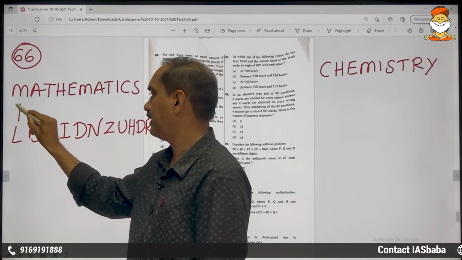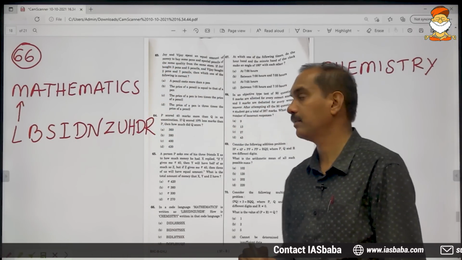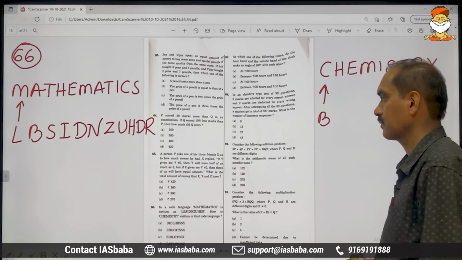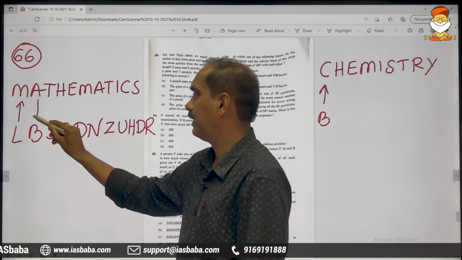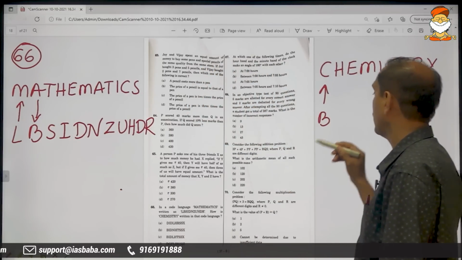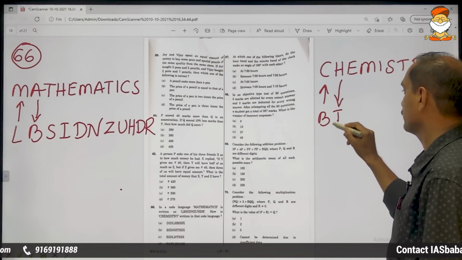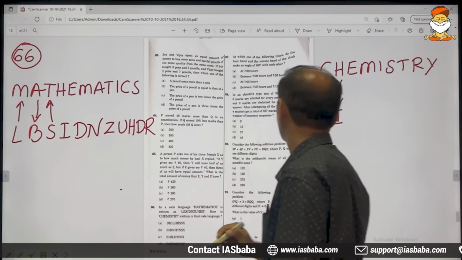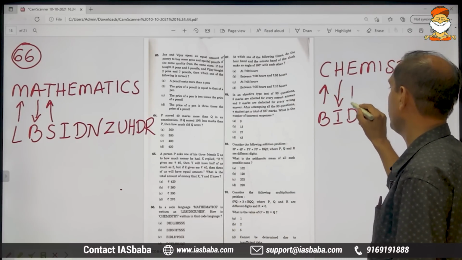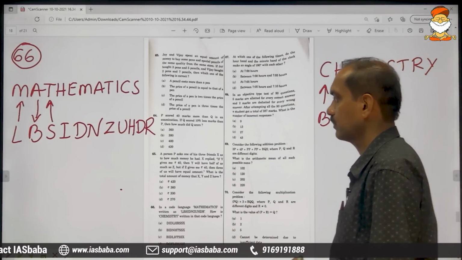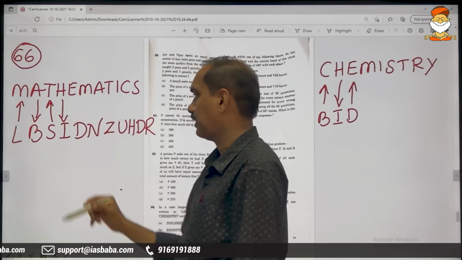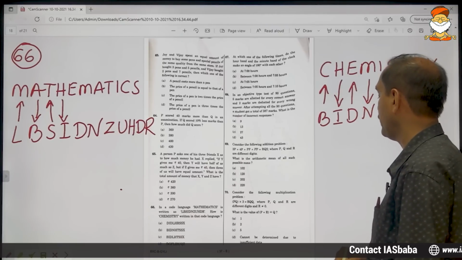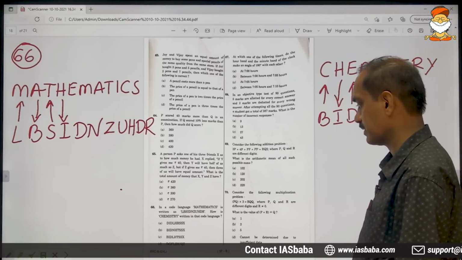So after L it is M. After L it is M. After B it should be C. After A it is B. After H it is I. After S, T. After D we must write E. After H, I. After M, N. BIDN is sufficient to mark the correct answer.